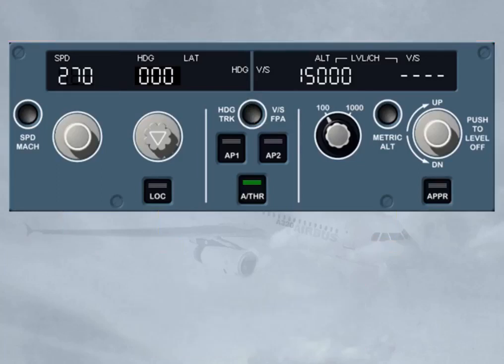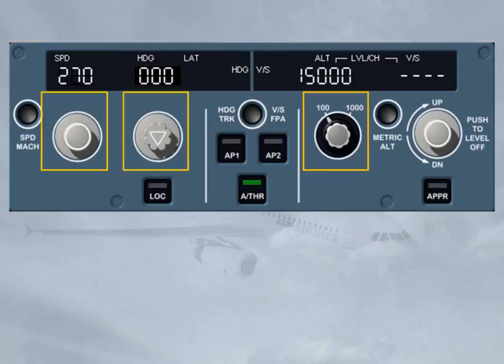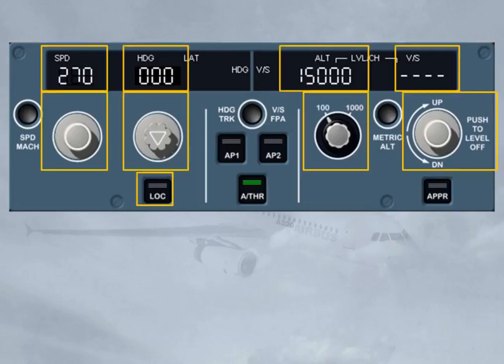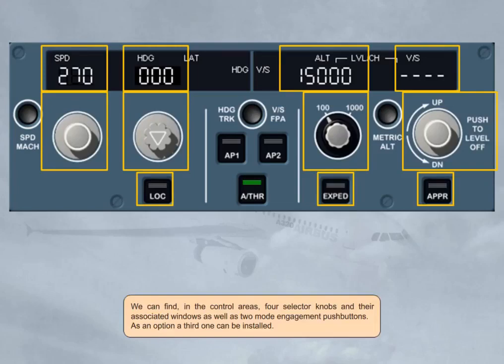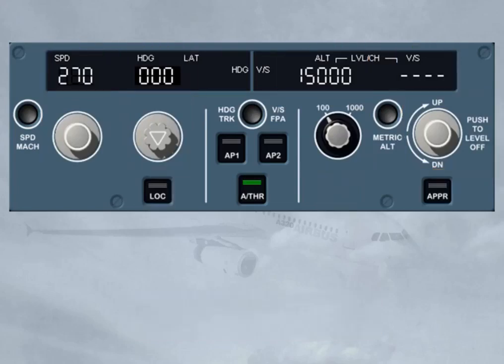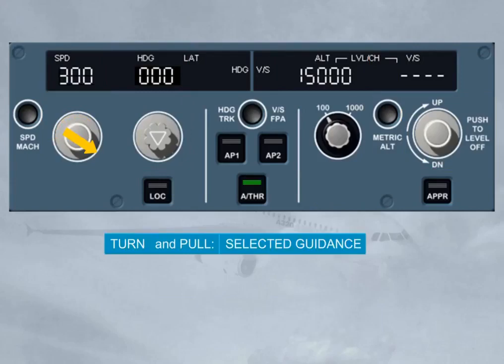We can find in the control areas 4 selector knobs and their associated windows, as well as 2 mode engagement push buttons. As an option, a third one can be installed. As a general rule, if you turn a selector knob, you select a guidance target. If you then pull the same knob, you engage a mode which will guide the aircraft to the selected target. Such a mode is a selected mode.